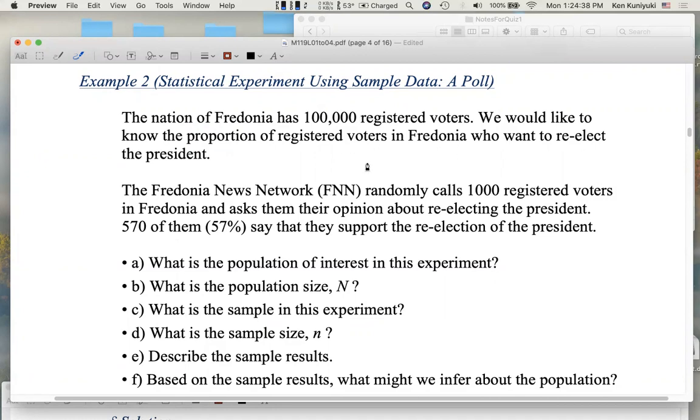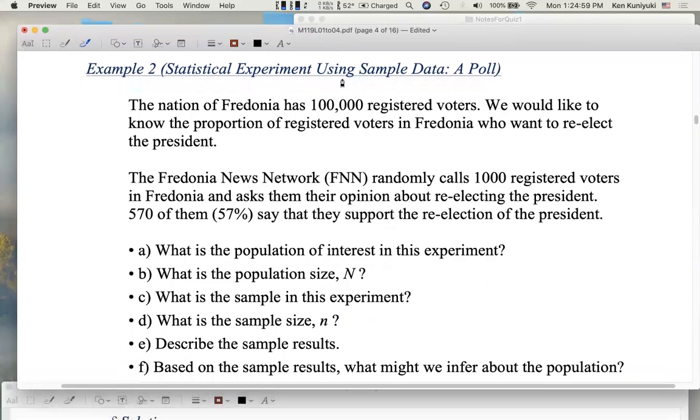As you might suspect, you can figure out which is capital N and which is little n. FNN randomly calls 1,000 registered voters in Fredonia and asks them their opinion about re-electing the president. 570 of them, or 57%, say that they support the re-election of the president.